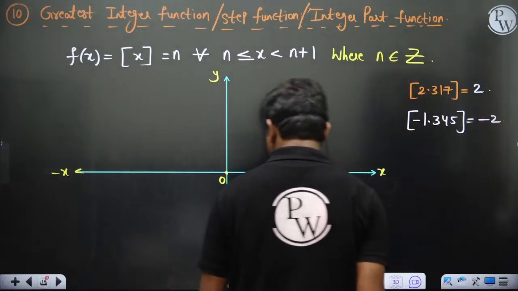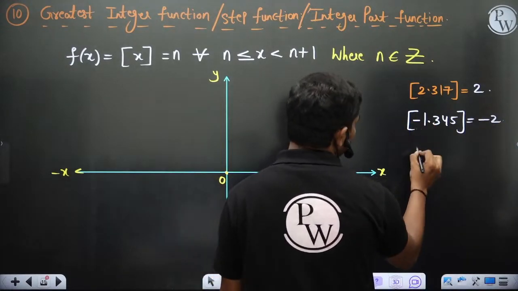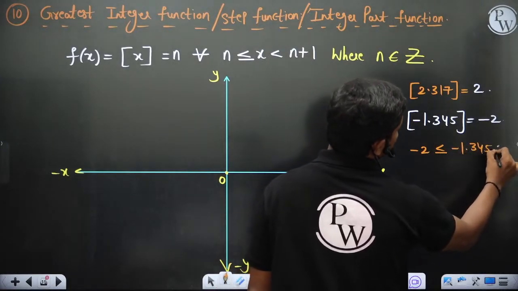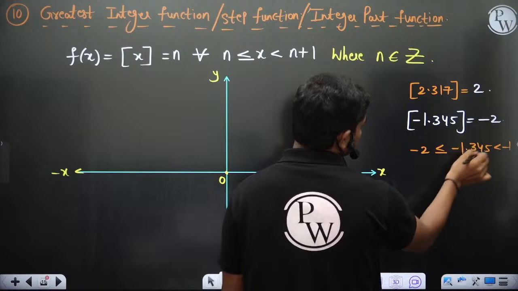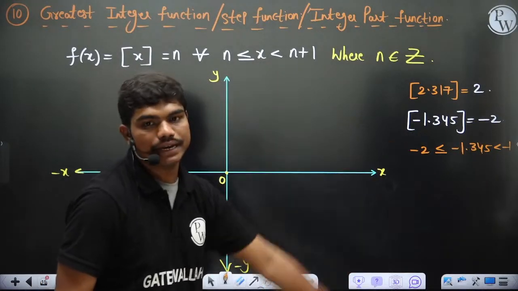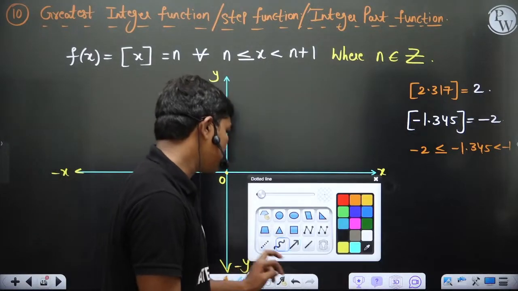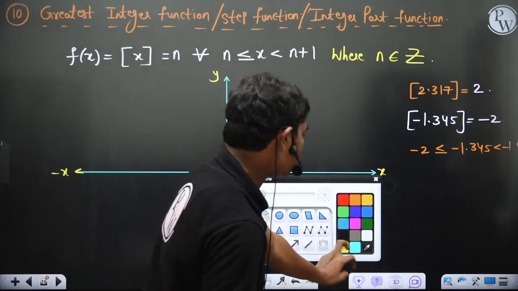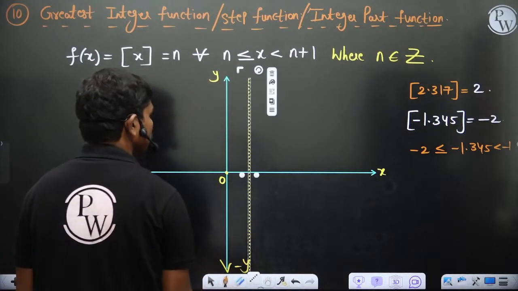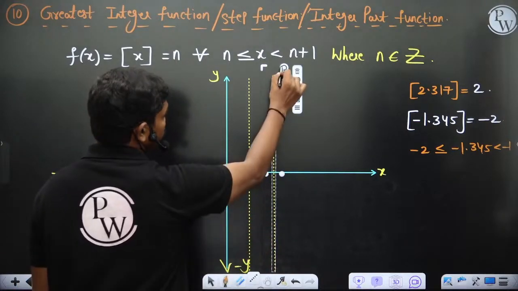The reason is, in negative numbers, as you go towards the left, the number decreases. So this value lies between minus 2, which is less than minus 1.345, which is less than minus 1. Clearly this value is on the left side, so it is minus 2. Okay, so that's how the value is minus 2. Clear? Now, if you want to plot this function, let's see how we can plot. Let's split this domain into some parts. Let's say this is x equal to 1, then you have x equal to 2. I'm plotting this.